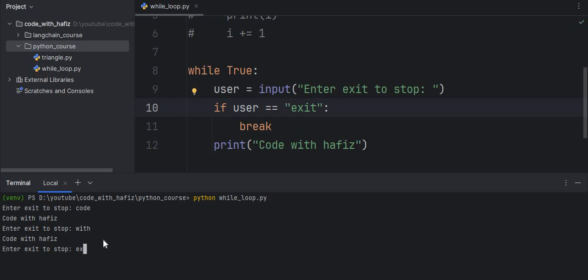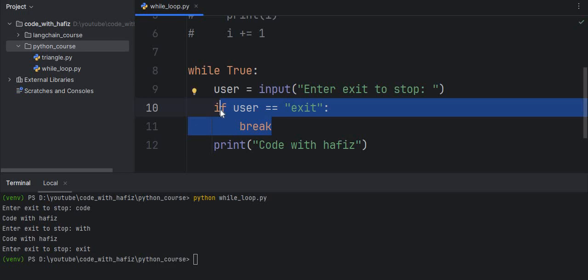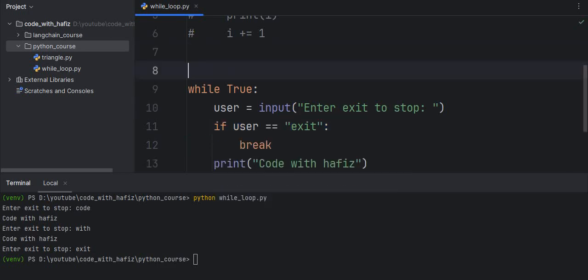And if I write the exit, here the condition becomes true and it will break this loop. The Python break statement is used to stop the loop immediately. As you see here, when I write the exit, the enter exit to stop, when I get the exit from the user, if user equal to exit, then this will break, and break stops the loop immediately. This is the example using the break statement.